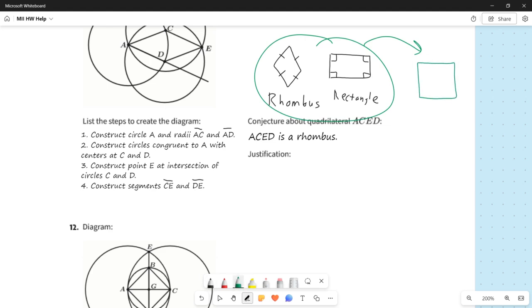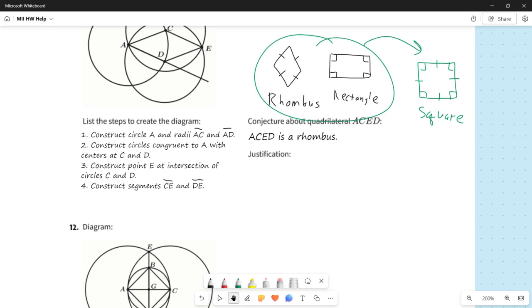if you take both a rhombus and a rectangle, well, it's a rhombus, so it has 4 congruent sides. It's a rectangle, so it has 4 congruent angles. And this shape, as you've known now for a while, is called a square. But a little review there of some geometric terms. So it looks to me like ACED in the original figure is a rhombus. Now we have to justify that.